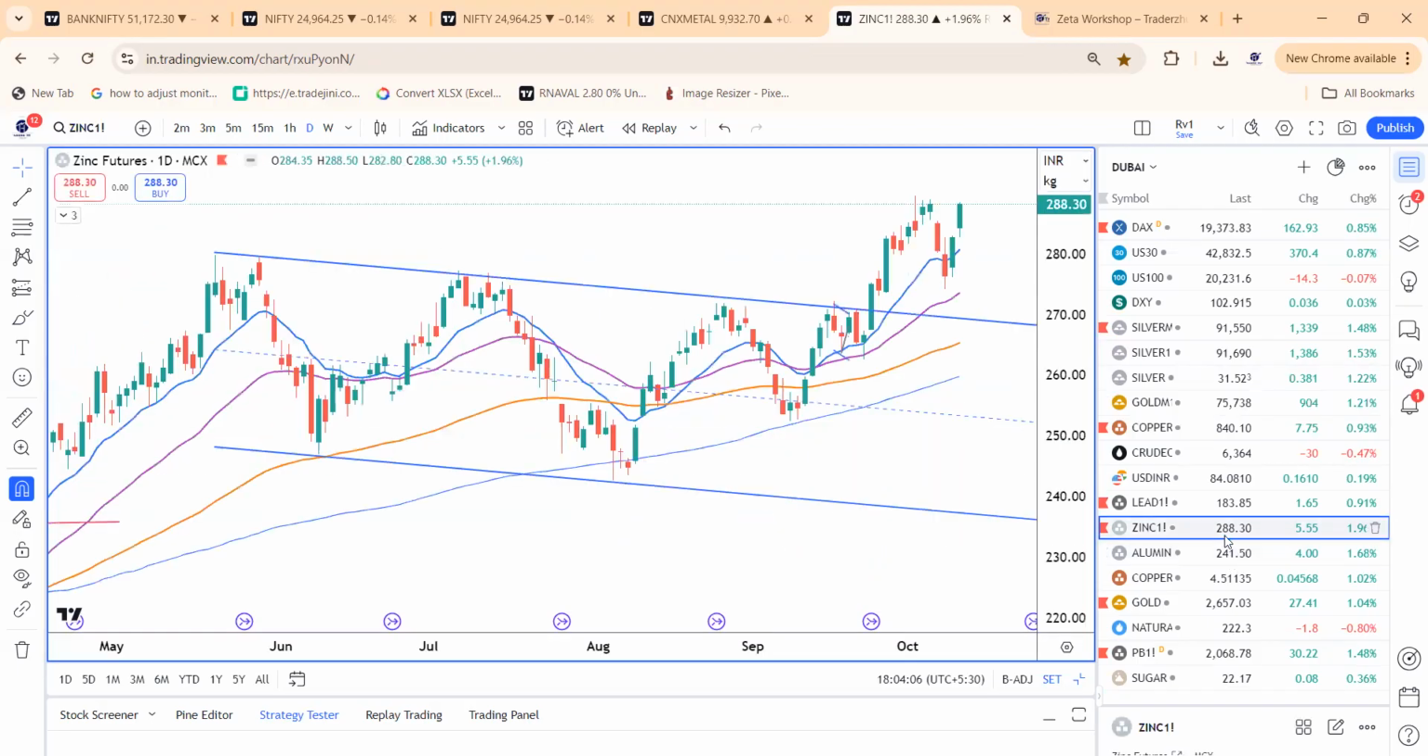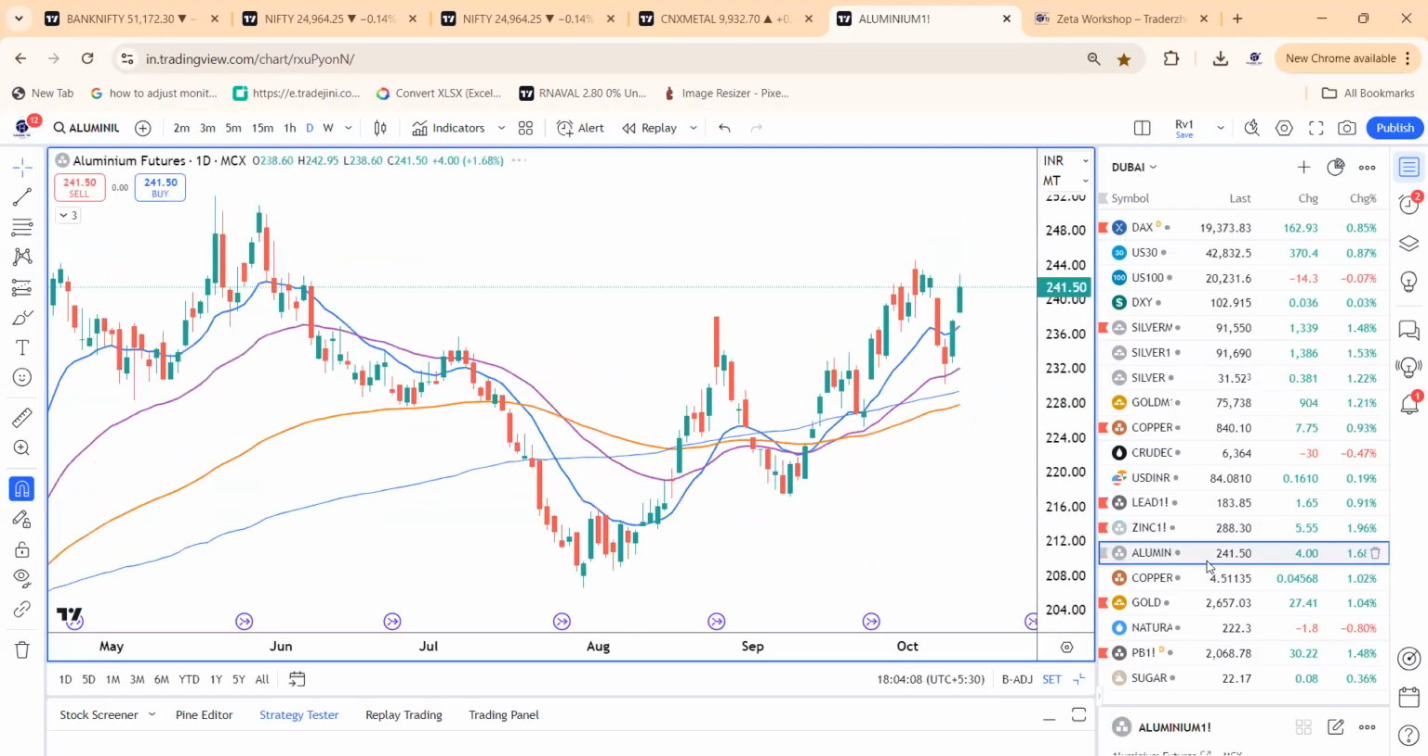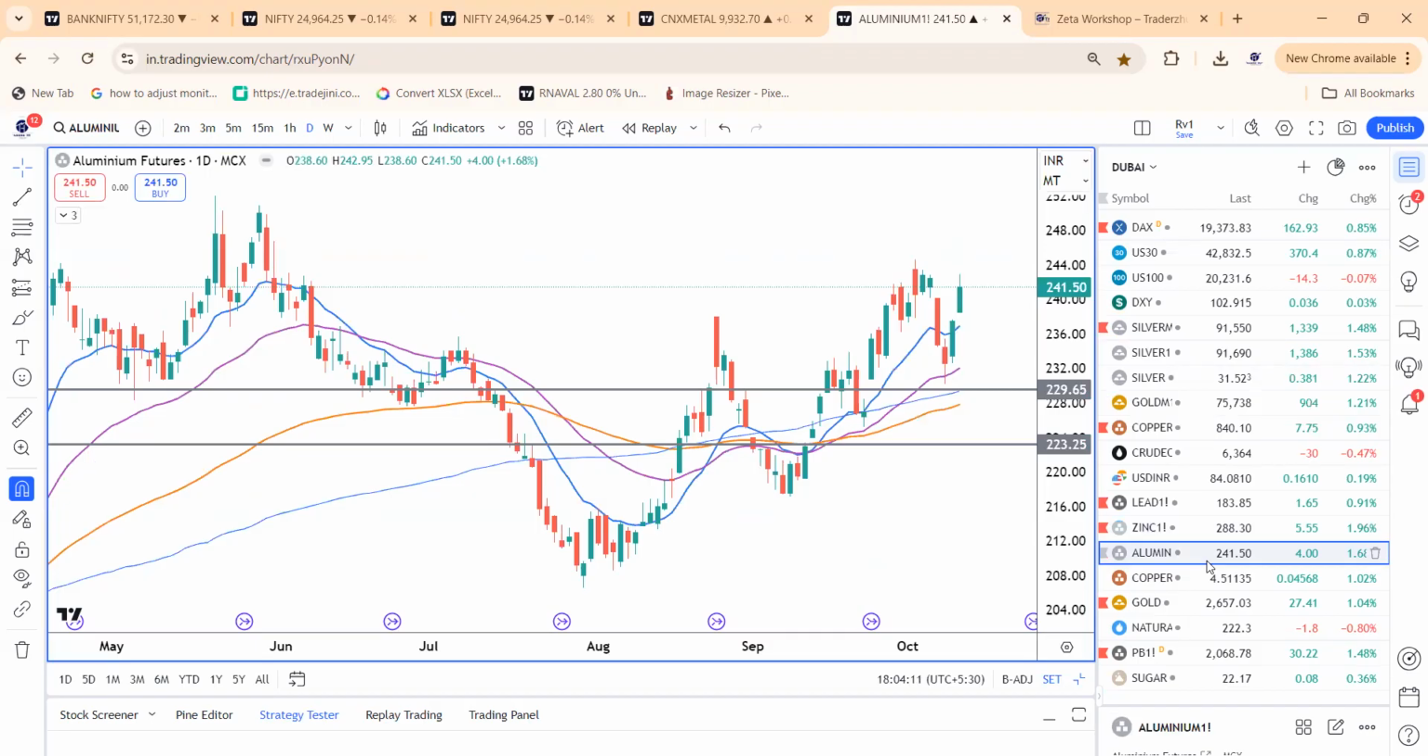Zinc is already bullish. The metals are showing good signs. So that's it on the commodities corner for the third week of October 2024 and also weekly market insights.